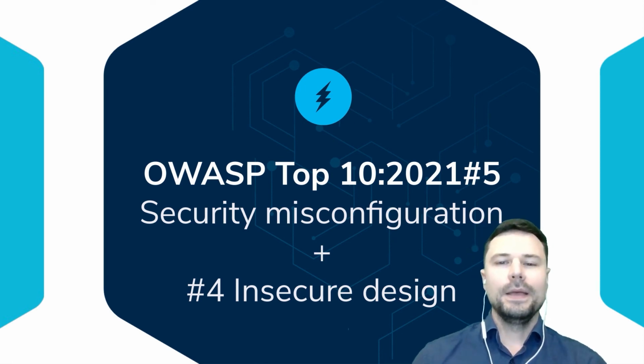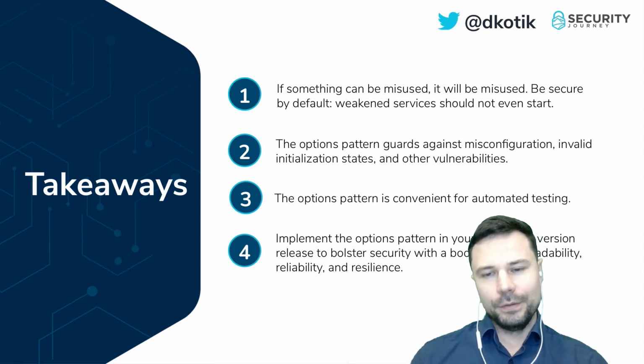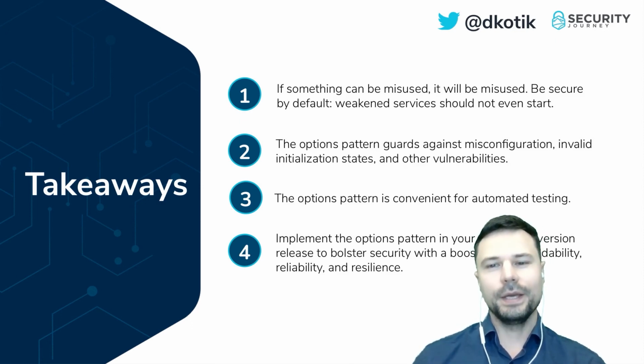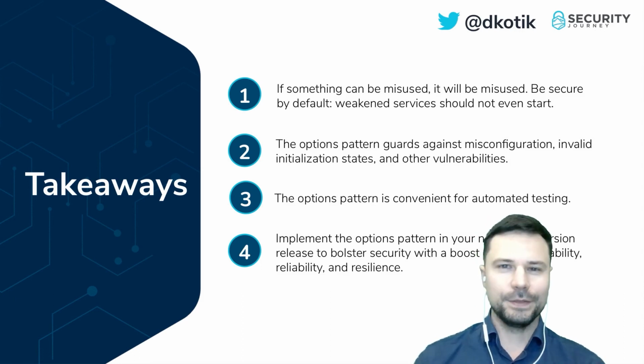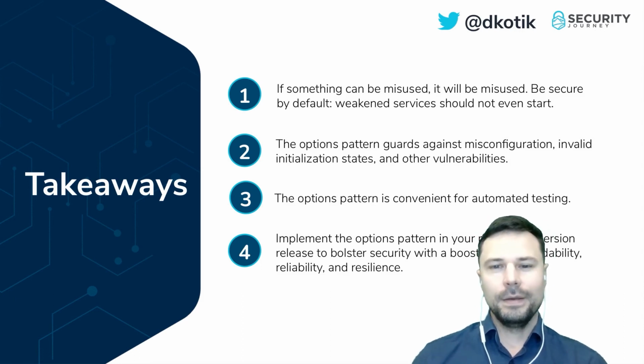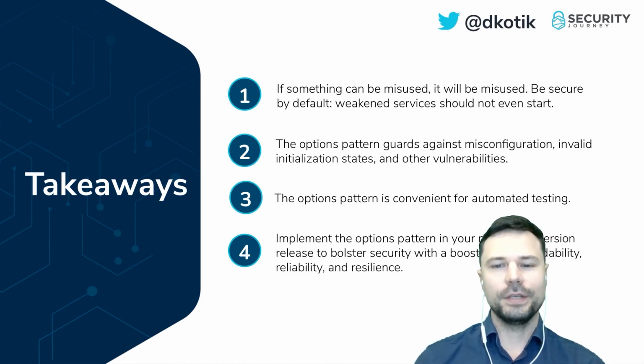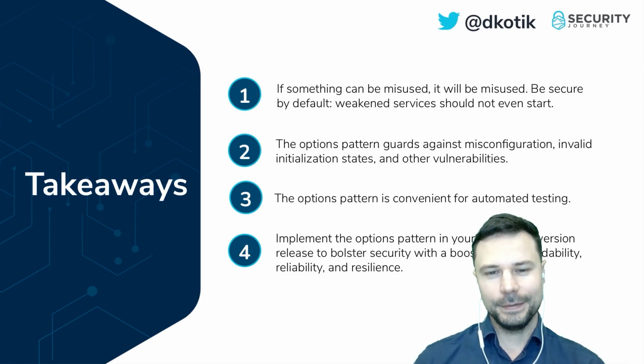Let's sum up. If something can be misused, it will be misused. Be secure by default. Weakened services should not even start. The options pattern guards against misconfiguration, invalid initialization states, and other vulnerabilities. The options pattern is convenient for automated testing.